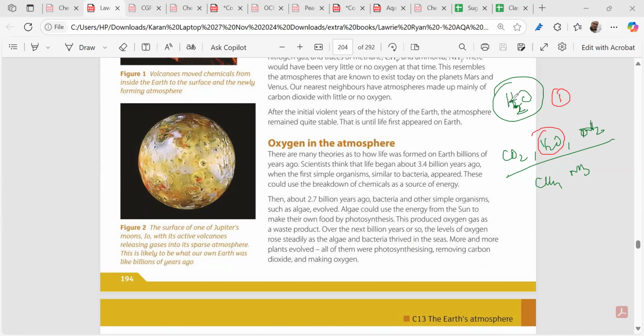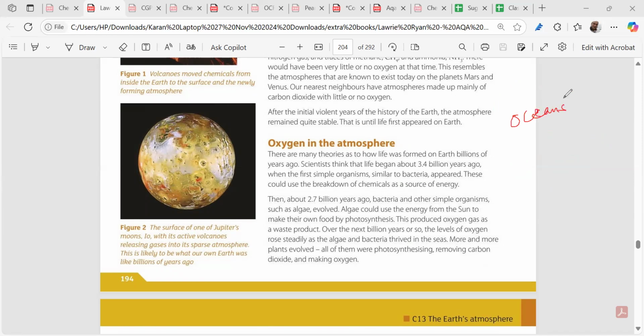Yes, the water vapor condensed to form the oceans. Now, in the early atmosphere there were no oceans. Everybody wrote that water vapor condensed and formed huge rains, and oceans were created. Can you tell me the second way by which oceans were created?